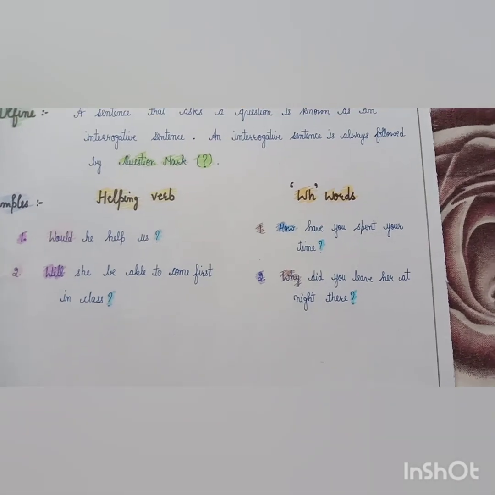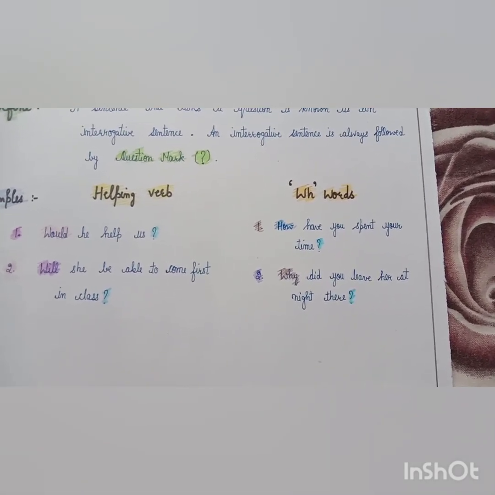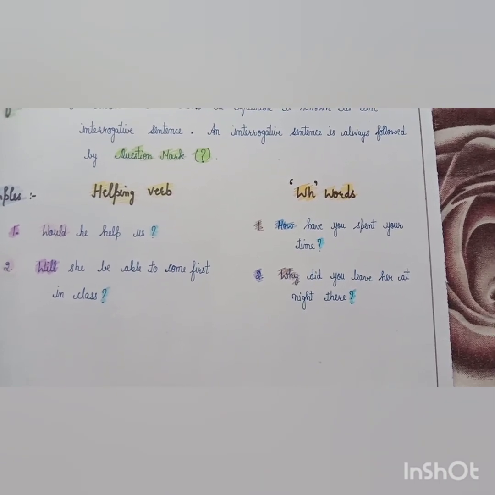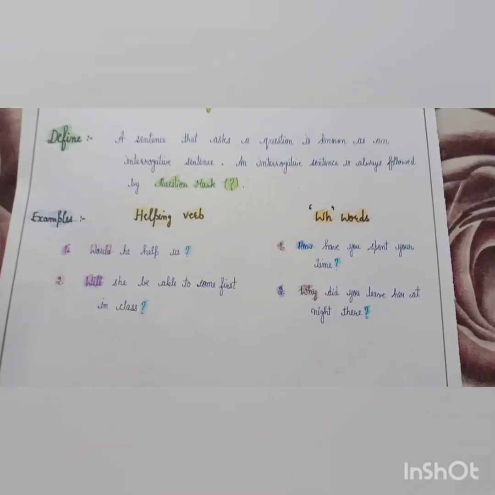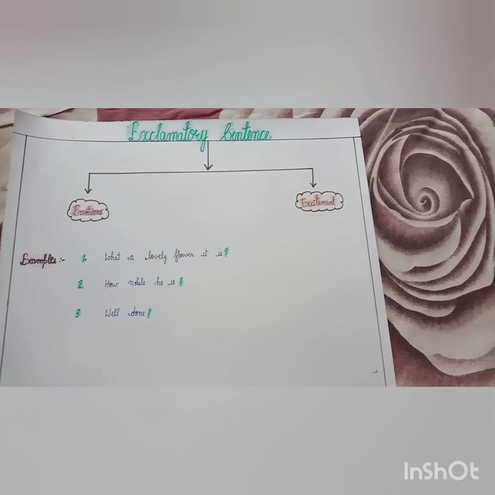WH words: how have you spent your time? Why did you leave her at night there? WH words start with how, why, and end with interrogative sign. That's all. Next type is exclamatory sentences.